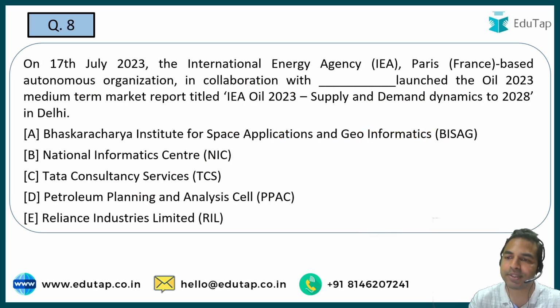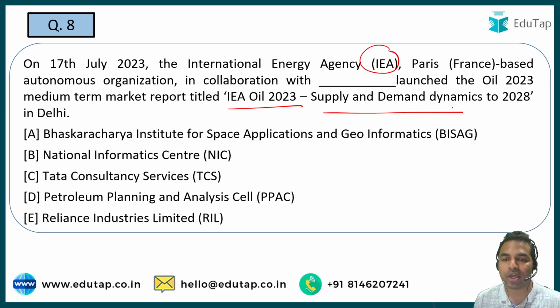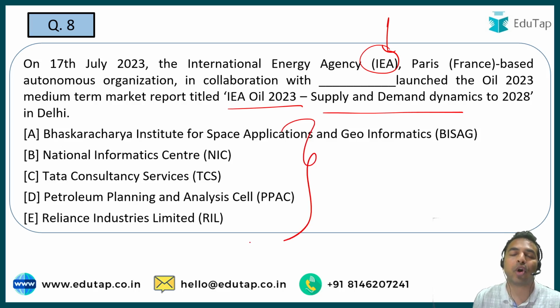So next question is basically on a report which has been launched by the International Energy Agency, which is headquartered in Paris, France, and it has released the report titled IEA Oil 2023 Supply and Demand Dynamics to 2028. So guys, you have to tell me this report has been released by IEA in collaboration with which one of the following organizations. On a very easy line, this particular question has been asked.